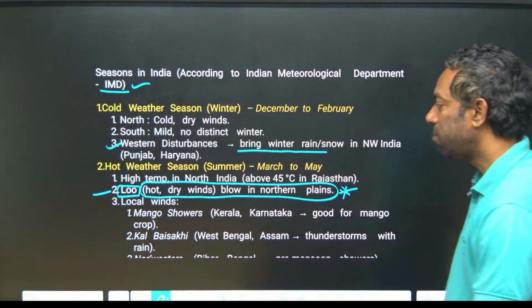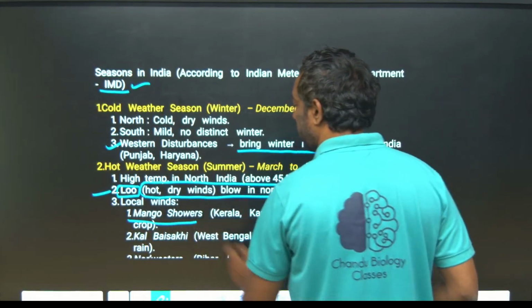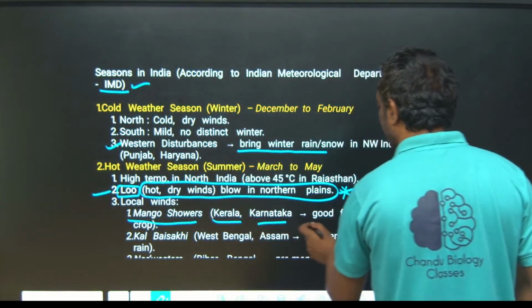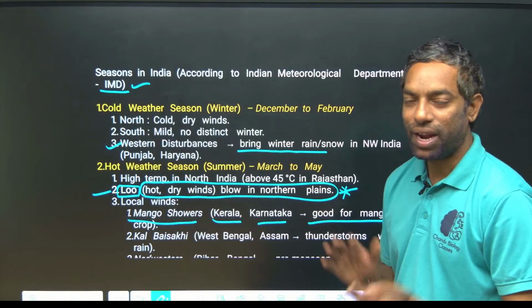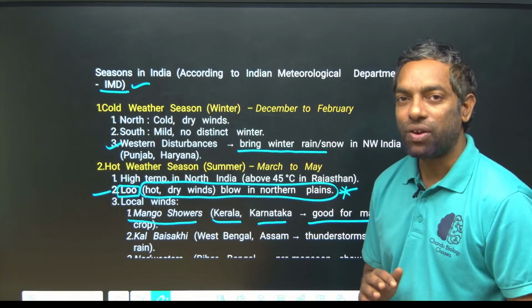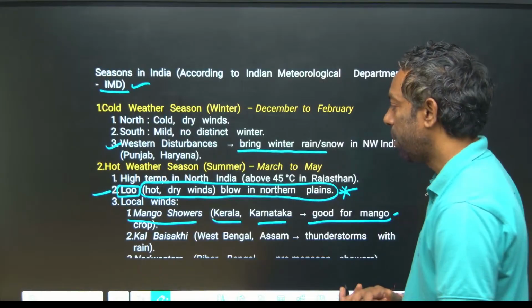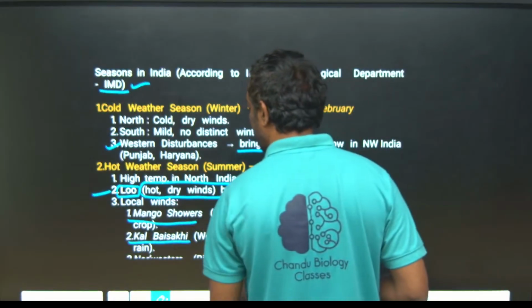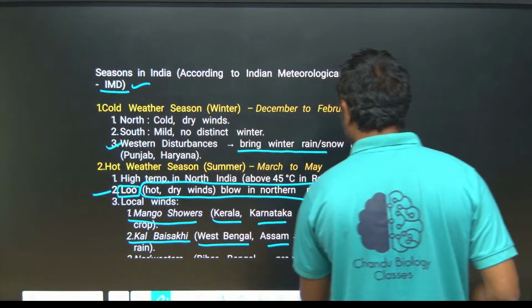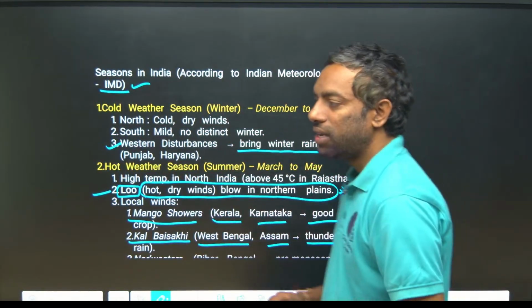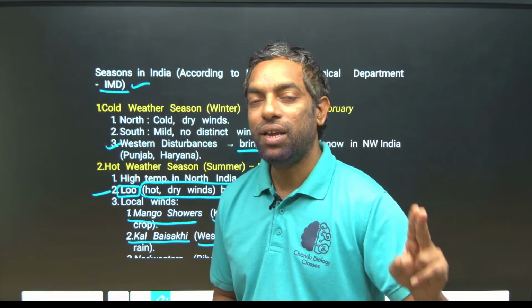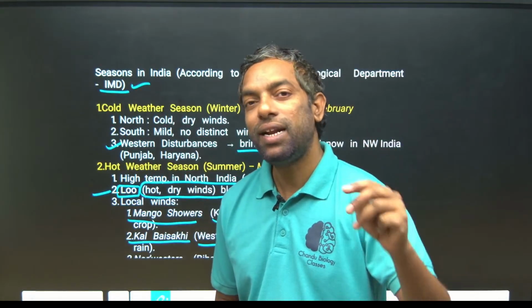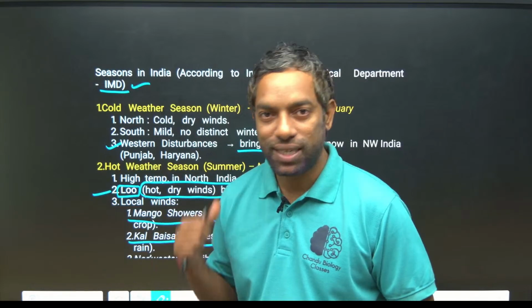What is mango showers? Kerala, Karnataka: at the mango ripening time, the rainfall first started, which is mango showers. Kal Baisakhi: West Bengal, Assam, there are thunderstorms called Kal Baisakhi. They can ask you these names, guys. What is Lu? What is Kal Baisakhi? What is mango showers? They did ask many questions on these words in previous years.